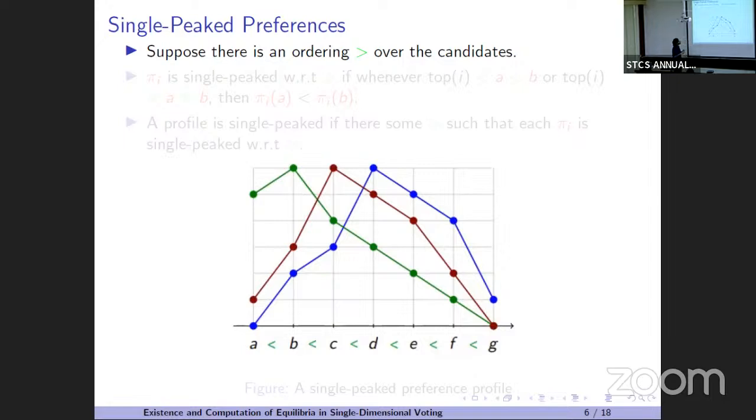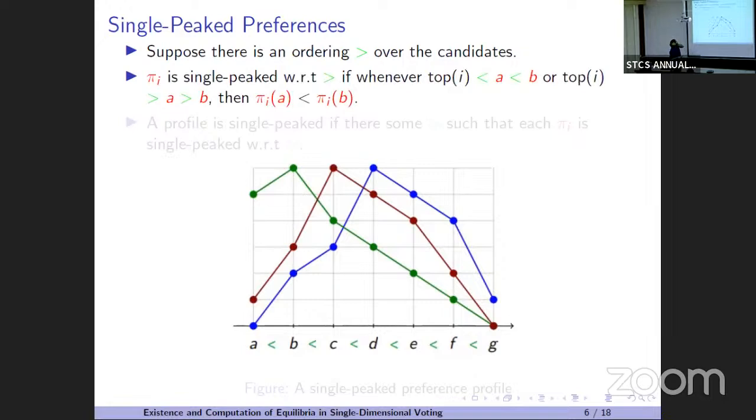Let's talk about this blue voter. The blue voter's top choice is D. Then E is ranked higher than F, which is ranked higher than G, and also from this side, C is ranked higher than B, which is ranked higher than A.